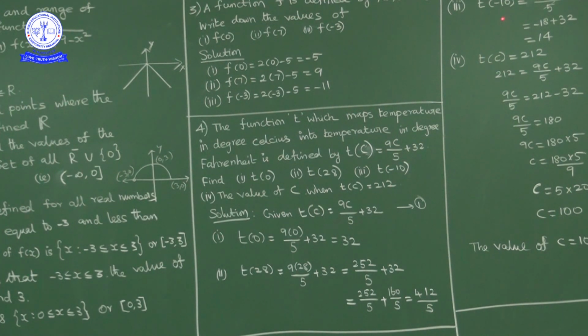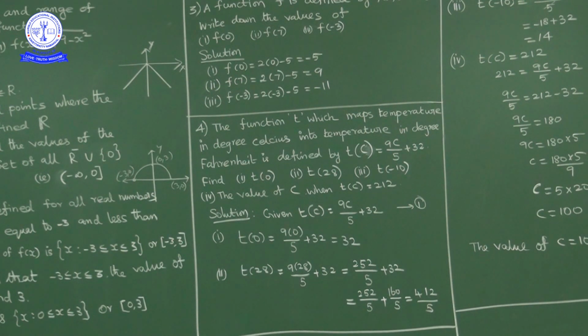So what will we get? T of minus 10 is equal to 9 into minus 10 upon 5 plus 32. 5 ones are 5, 5 twos are 10. So 9 into minus 2, minus 18. Minus 18 plus 32, how much total? 14. So like this we can find T of 0, T of 1, T of 2, any value.